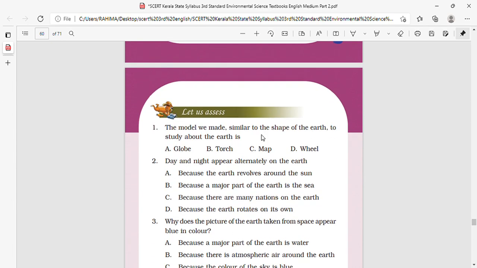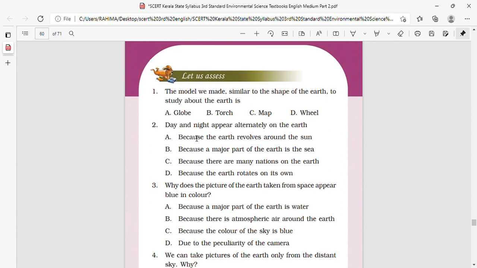The model we made similar to the shape of the earth to study about the earth, that is a globe. Globe is used to study the shape of the earth. Day and night appear alternately on the earth because the earth revolves around the sun. That is the first one. Earth revolves around the sun is the right answer.